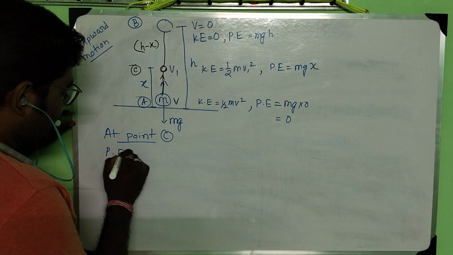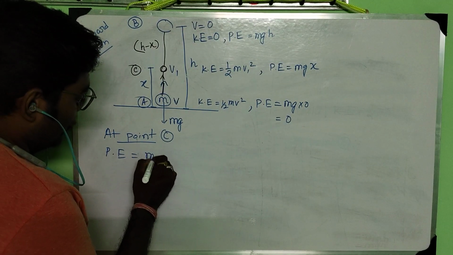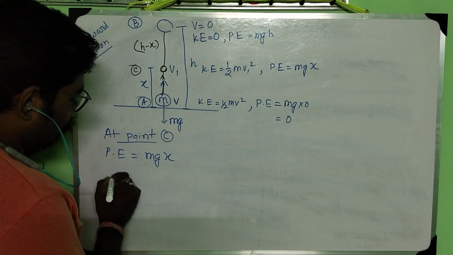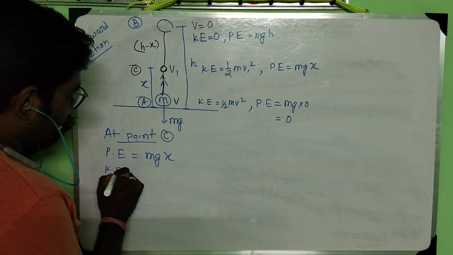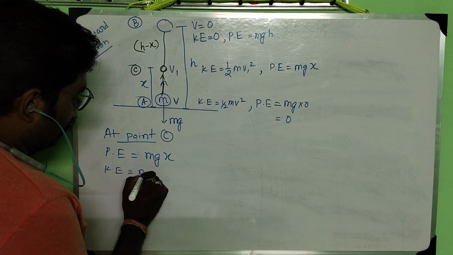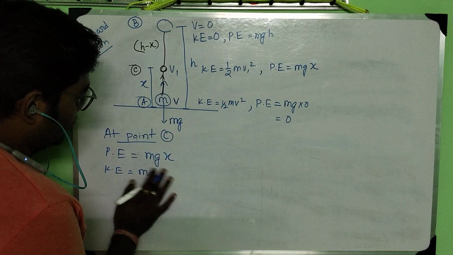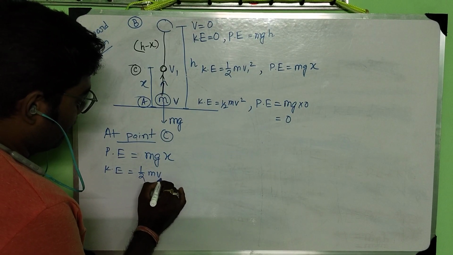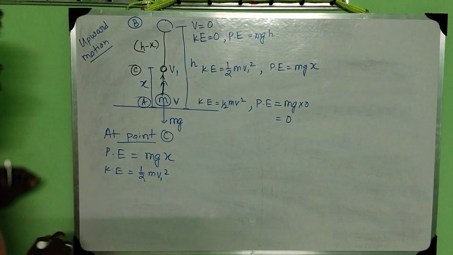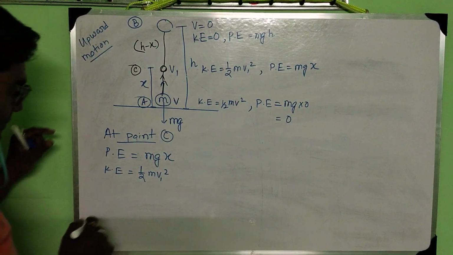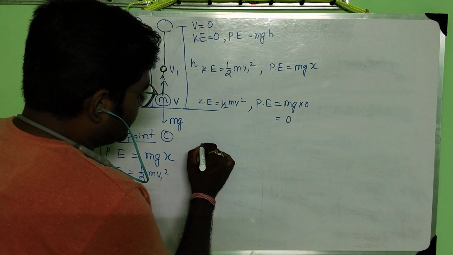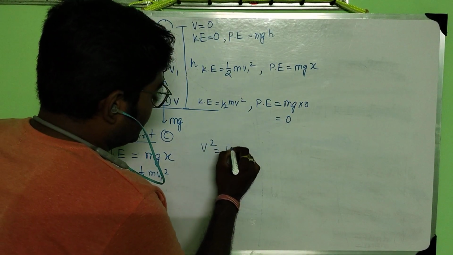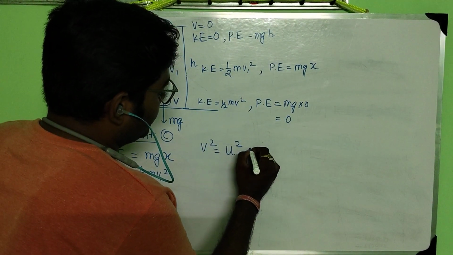Potential energy is actually mgx. Kinetic energy is what? Half m v1 square. Again we will use the third equation of motion.